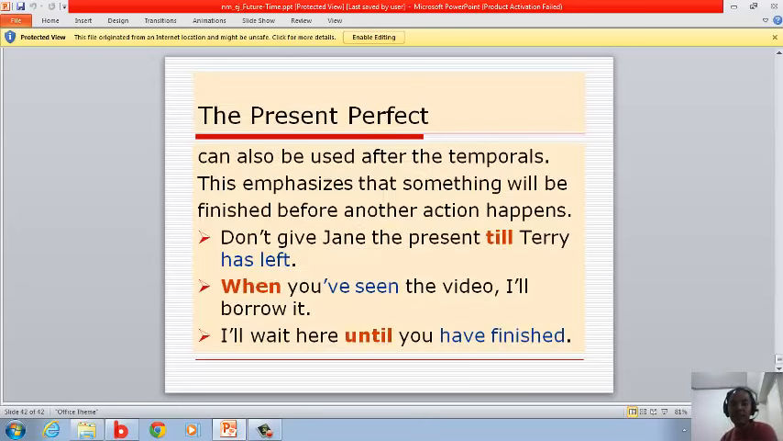The present perfect. Okay, this is the present perfect. It can also be used after the temporals. This emphasizes that something will be finished before another action happens. For example, don't give Jane the present till Terry has left. When you have seen the video, I'll borrow it. I'll wait here until you have finished.